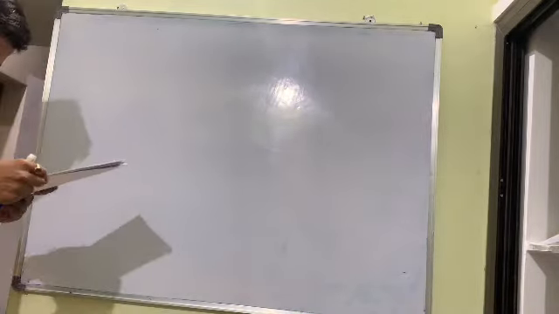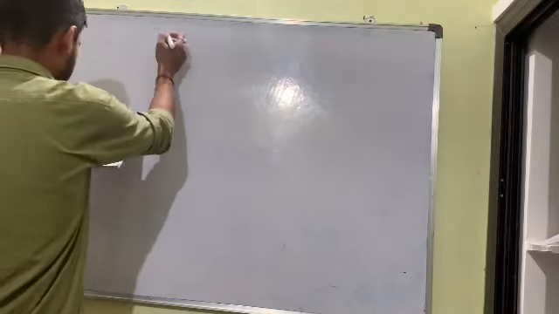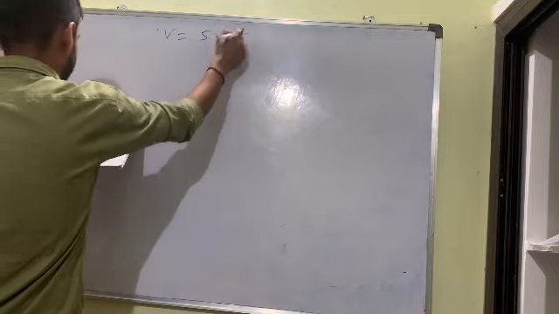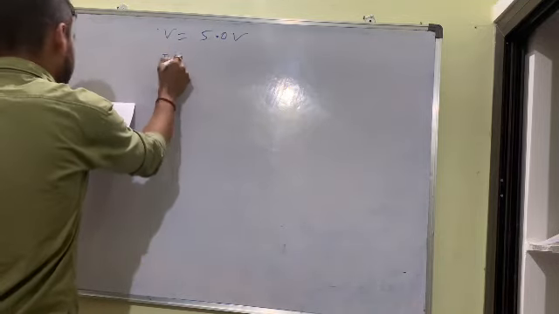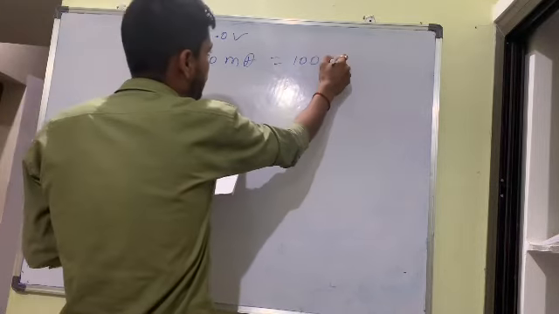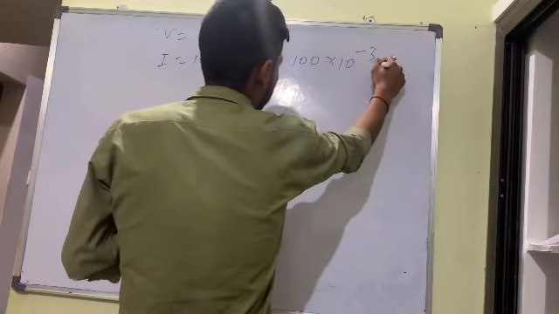Next point, if I want to discuss with you: they have given a bulb rated at a potential difference of 5 volt and a current of 1000 milliampere. So first convert into ampere: 100 into 10 to the power minus 3 ampere.